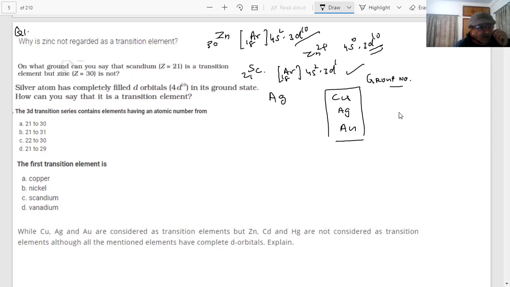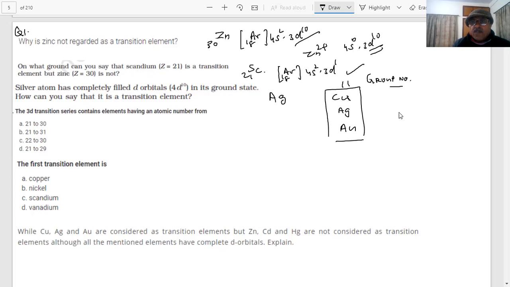Copper is in the 11th group. We have told you which group copper is.